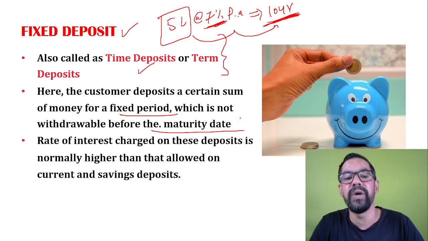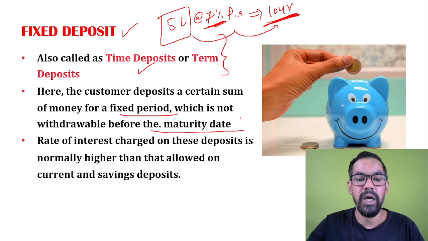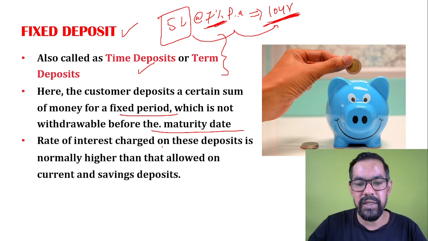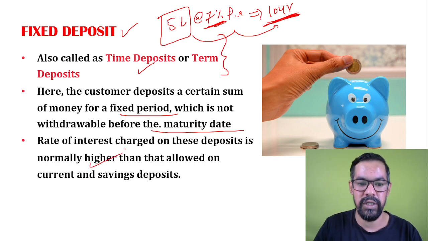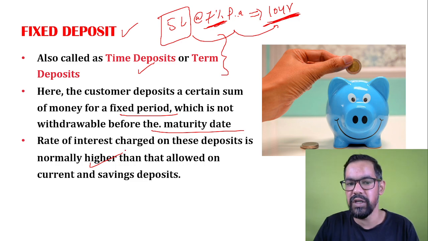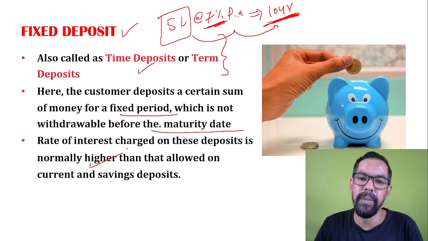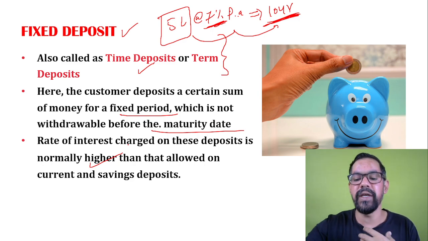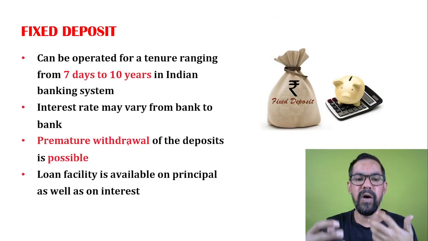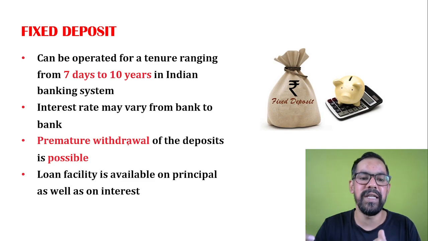Okay, so you have to wait for that processing period. The rate of interest charged on these deposits is normally higher as compared to a saving account and recurring deposit. In a current account, we do not have any rate of interest, so here you have that particular benefit. Okay, so hope you get this particular thing clearly. So FD is a sum of amount where we generally invest money for a fixed time duration.